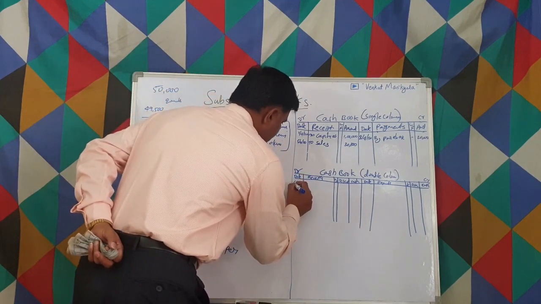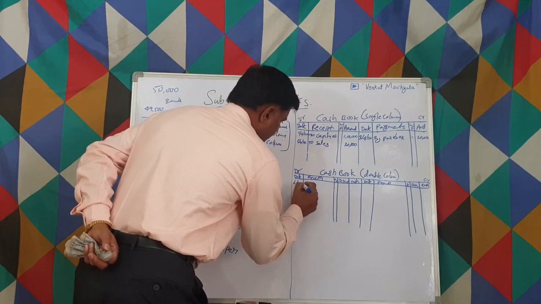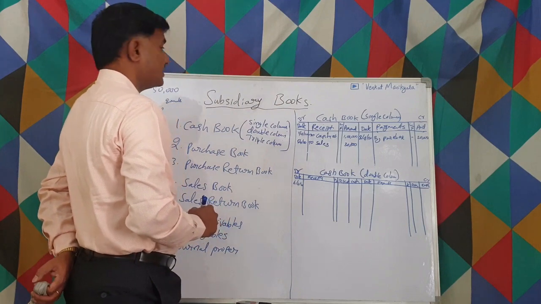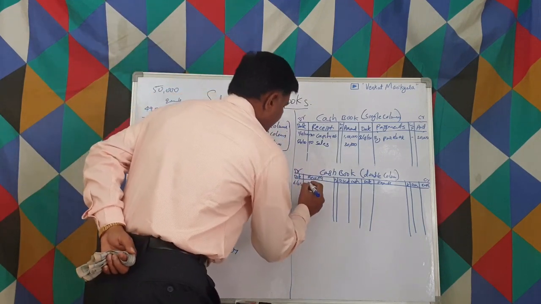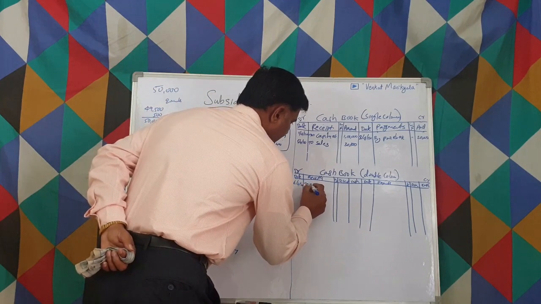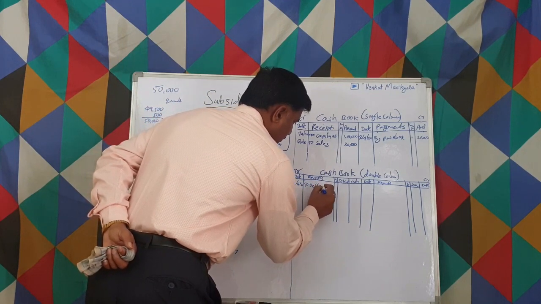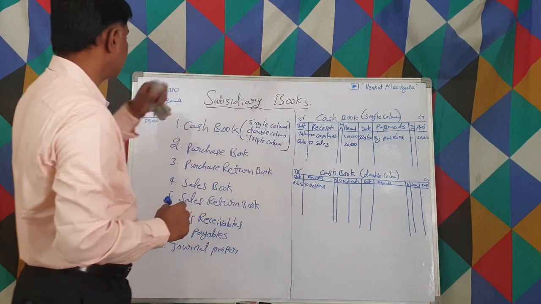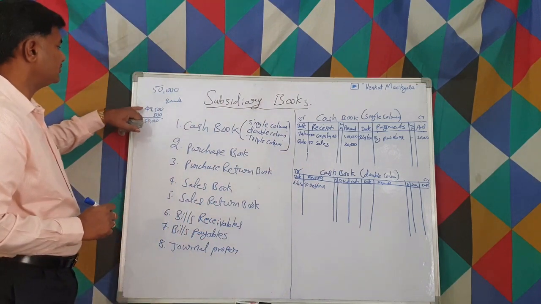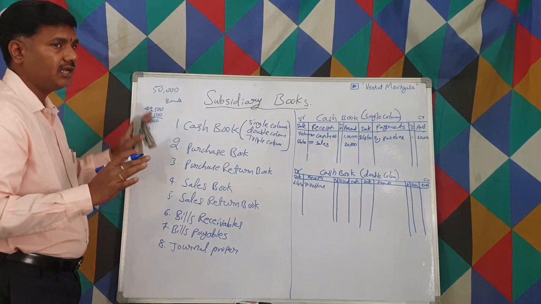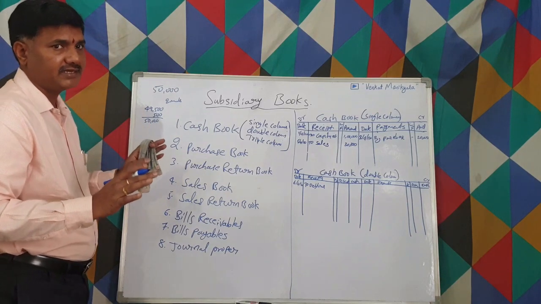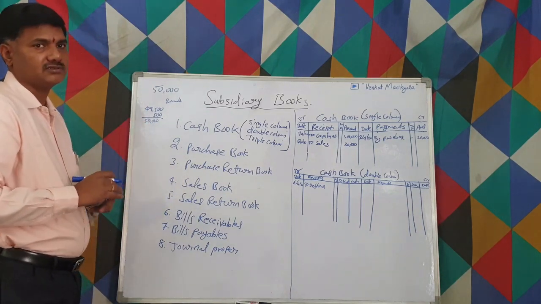Let us suppose on 6th April 20, we have received cash from the debtors. Then what do you write? To debtors. How much have the debtors given? 49,500 in cash and 500 in discount. Ultimately, the debtor is to be credited with 50,000, right?